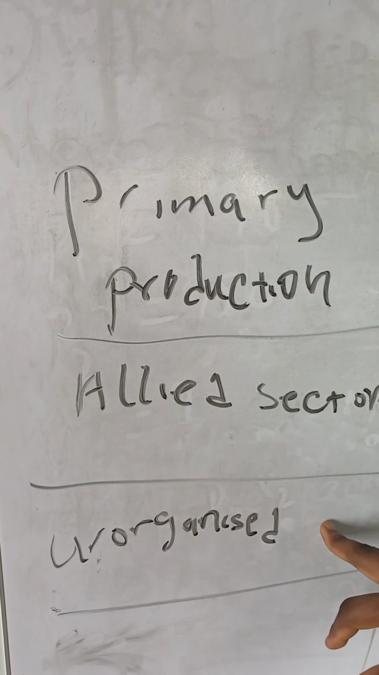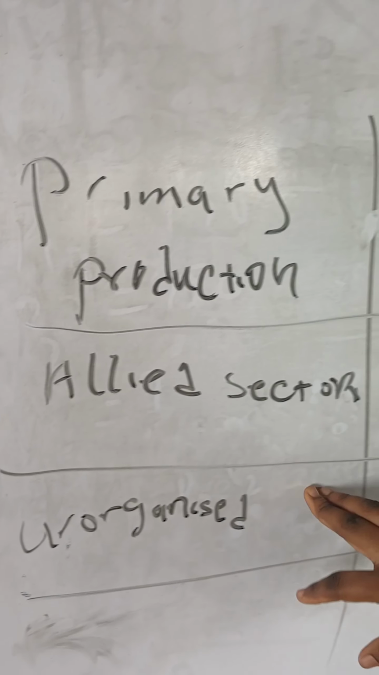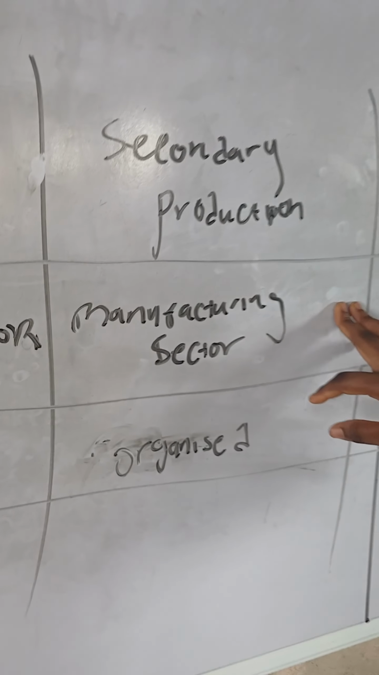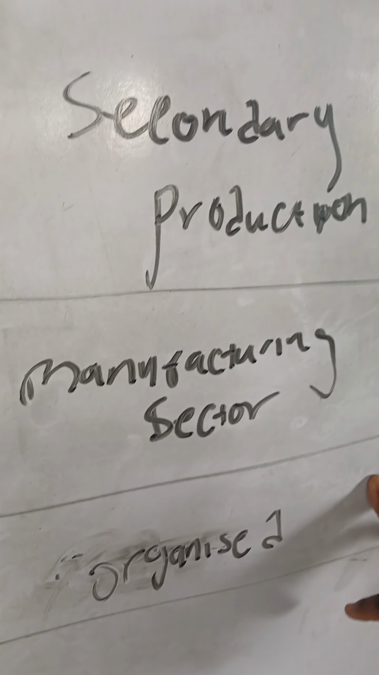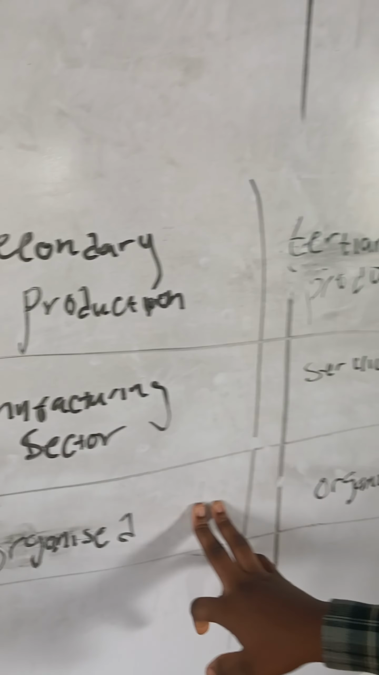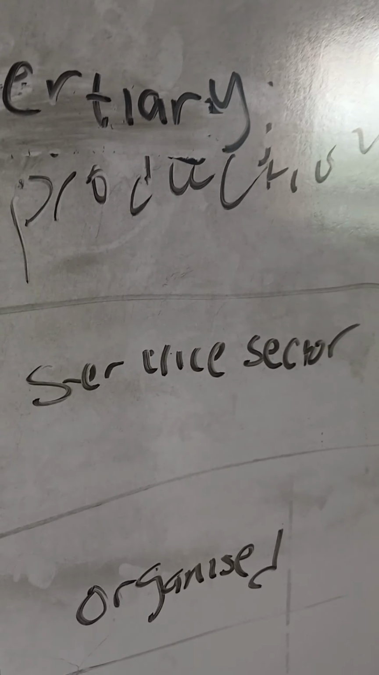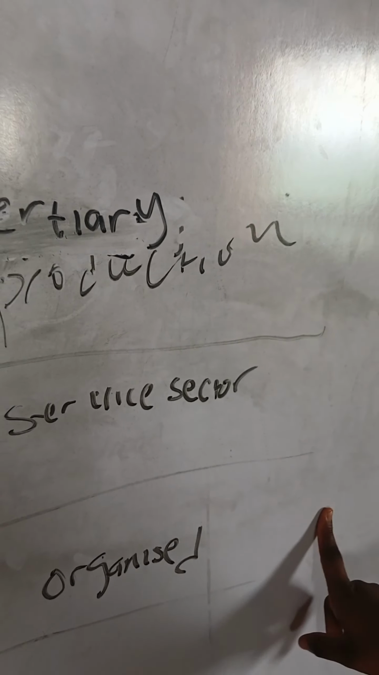The primary sector of production is unorganized and they use traditional methods for production of goods and services. Secondary production, they are organized and they use the best methods for production of goods. Organized. The tertiary production are organized and they use modern day logics for production.